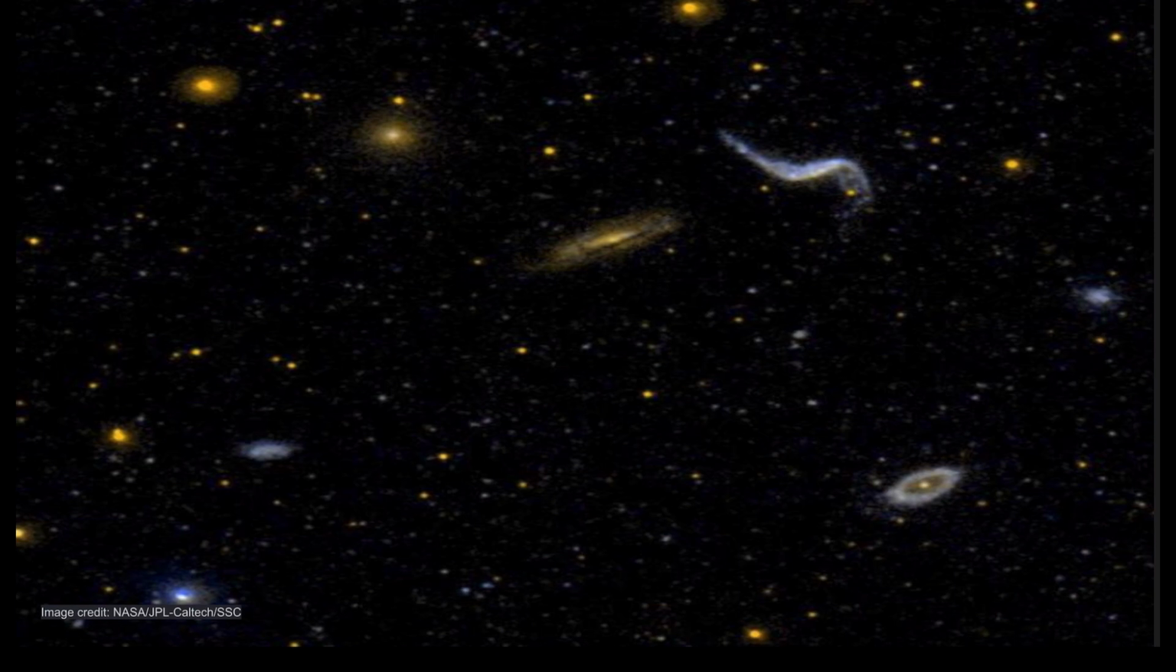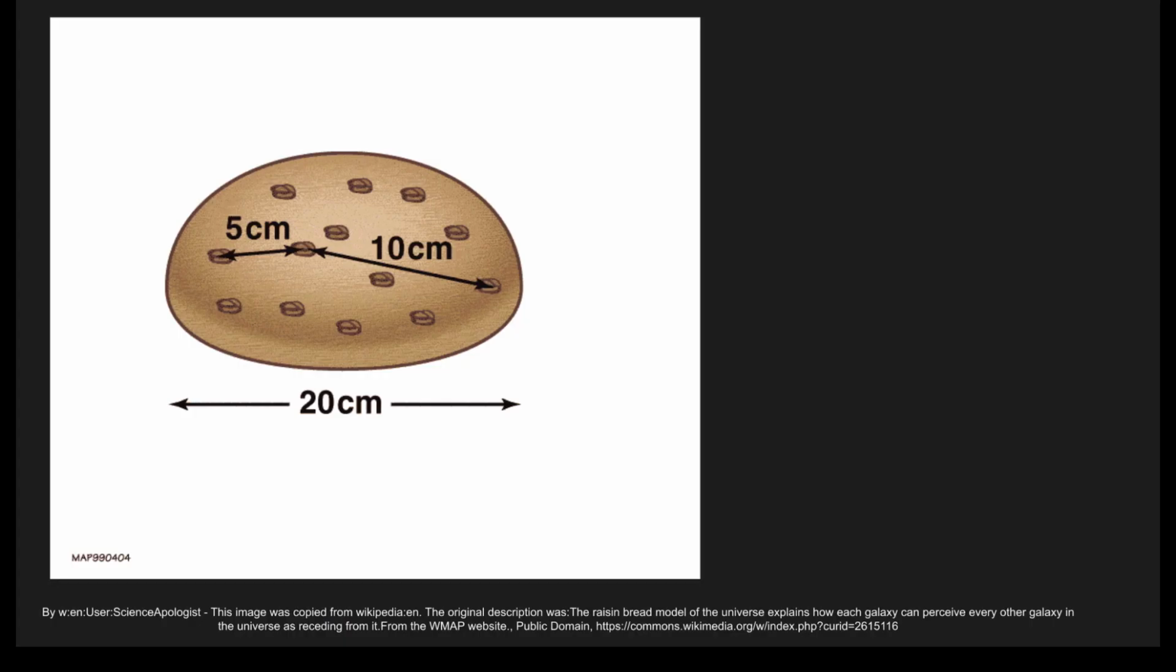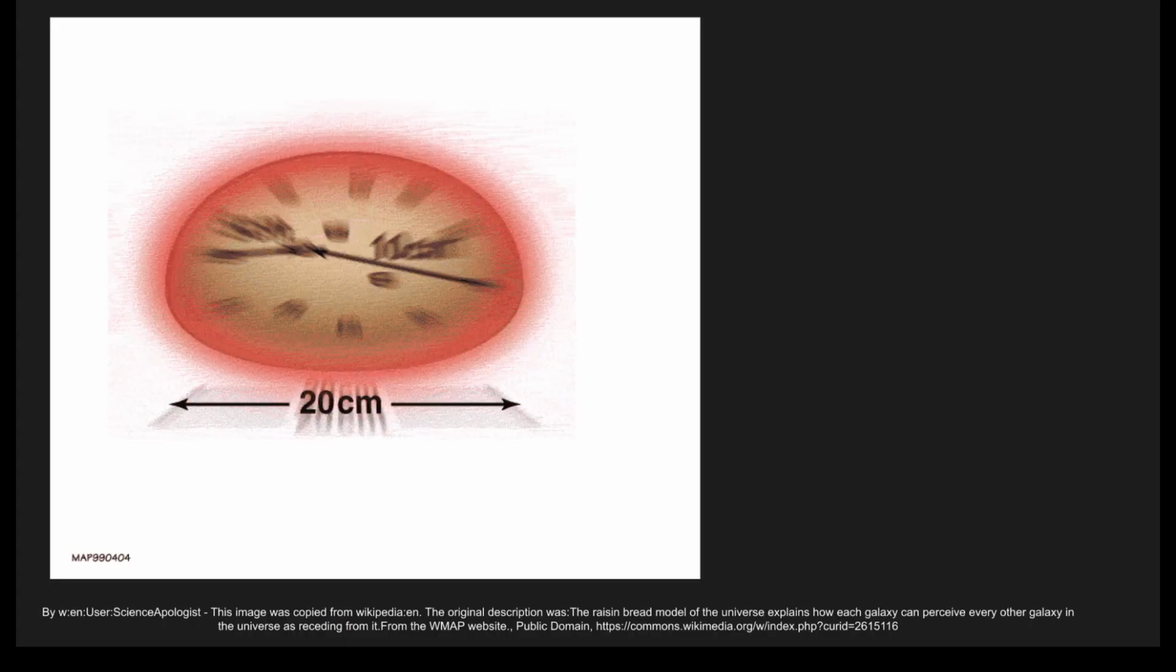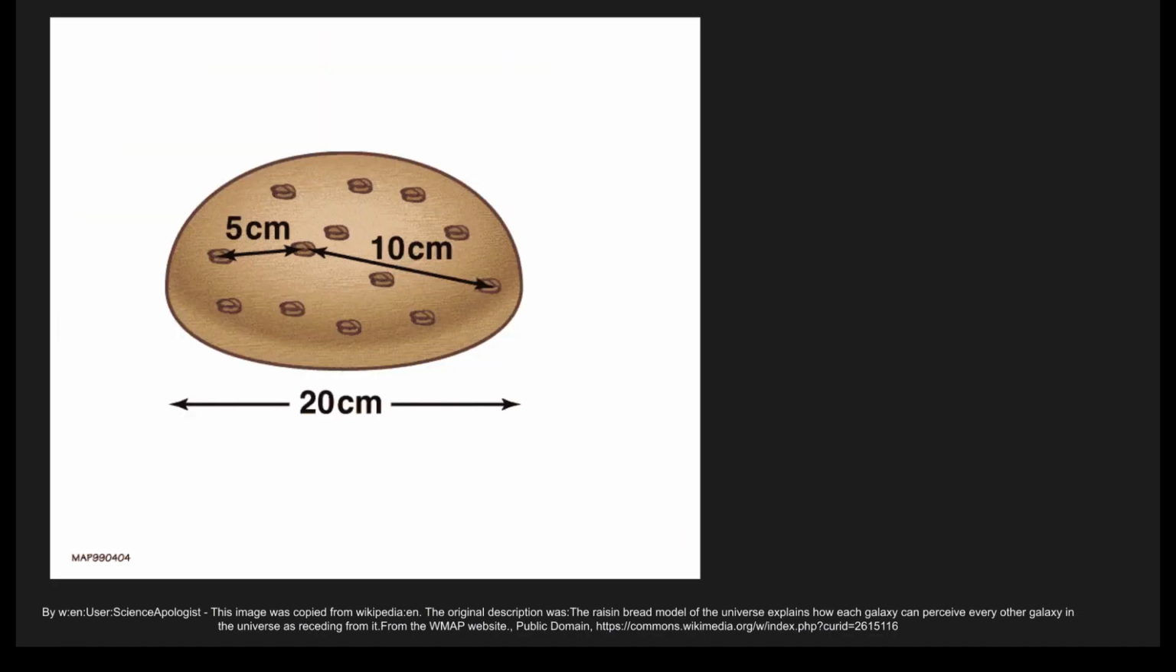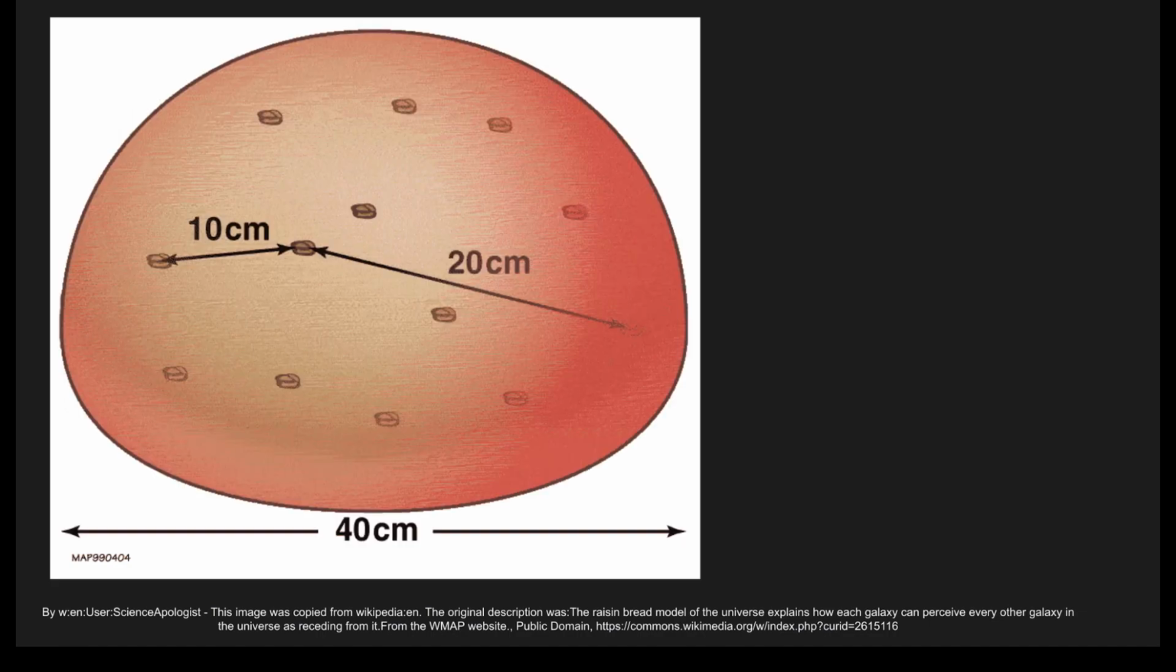A popular analogy used to understand the expansion of the universe is the baking of a loaf of raisin bread. While in the oven, raisins spread out as the dough expands. This is somewhat similar to how galaxies spread out as our universe expands.